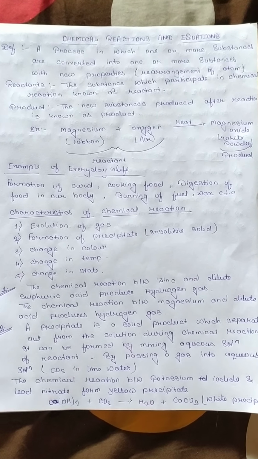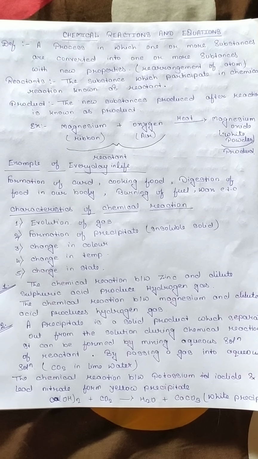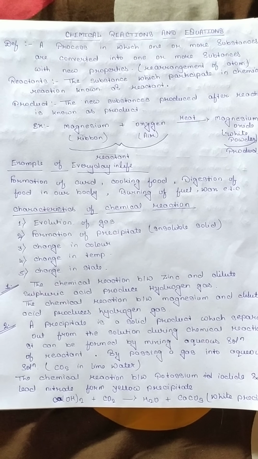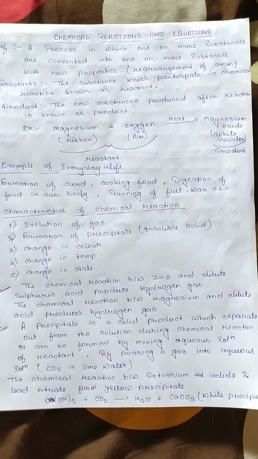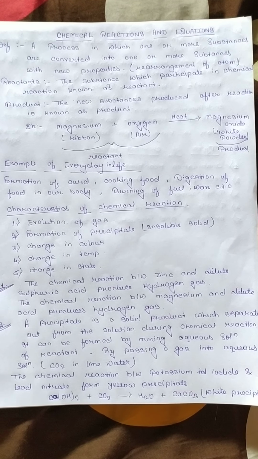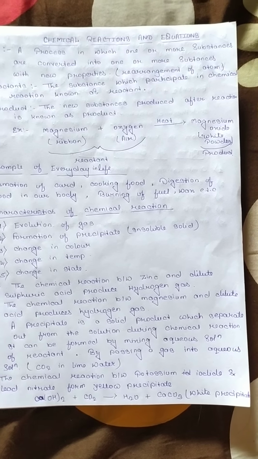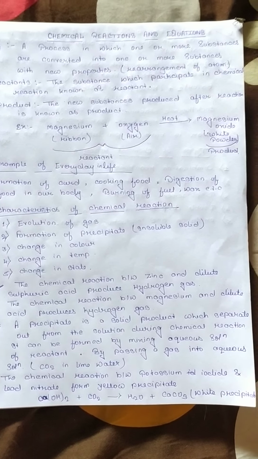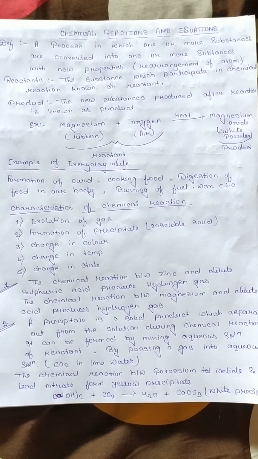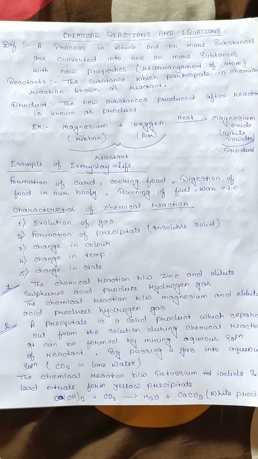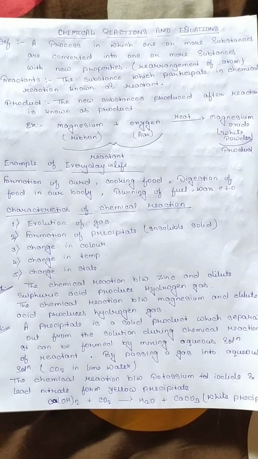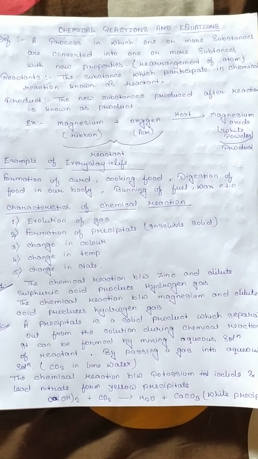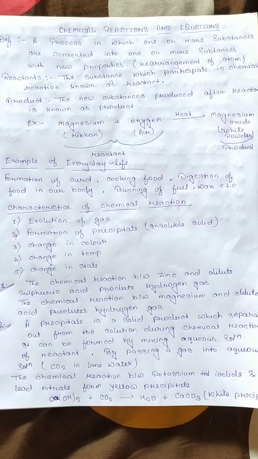And there are two types of acid, that is dilute acid and concentrated acid. In dilute acid, as I have told, the amount of water is much more than that of the acid. And in the concentrated acid, the amount of water is negligible compared to the acid.